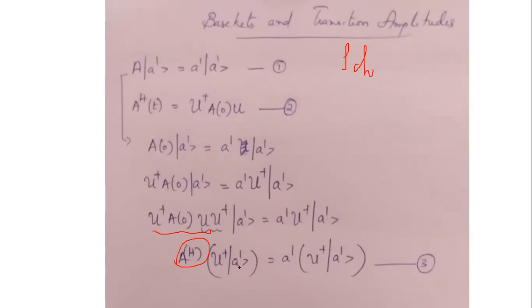The base ket changes as U dagger A prime. But this is different from the change of the state ket in Schrodinger's picture, right? In Schrodinger's picture, the state ket changes as U A prime. But here in Heisenberg's picture, the base ket changes as U dagger A prime. Okay. Now you come to the next slide.